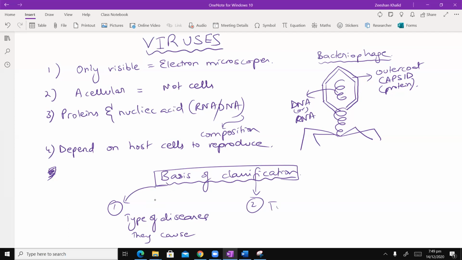Number 2, the type of their nucleic acid. Okay, either DNA or RNA, and then whether the nucleic acid is single-stranded or double-stranded.